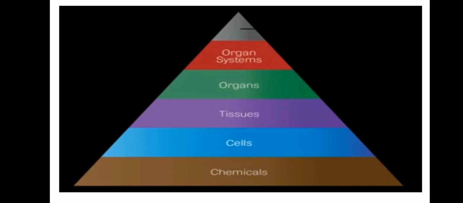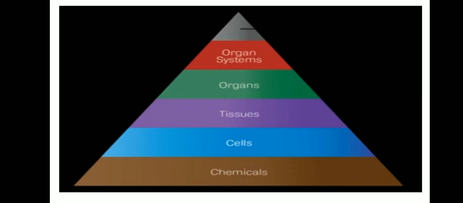Yes, this is the pyramid which shows you about the organism. All the living organisms have evolved from the simplest form to a complex level of organization. This pyramid shows you that. See, these chemicals are forming the cells, and the cells are the basic fundamental unit of an organism.